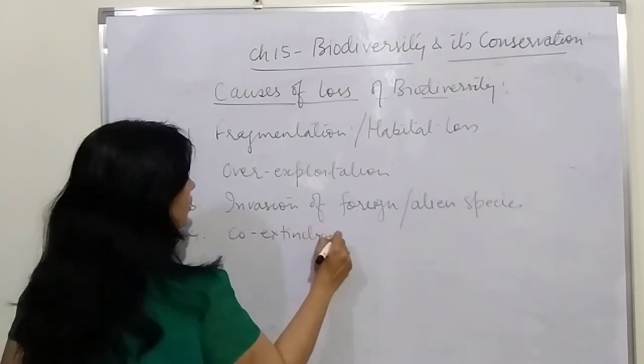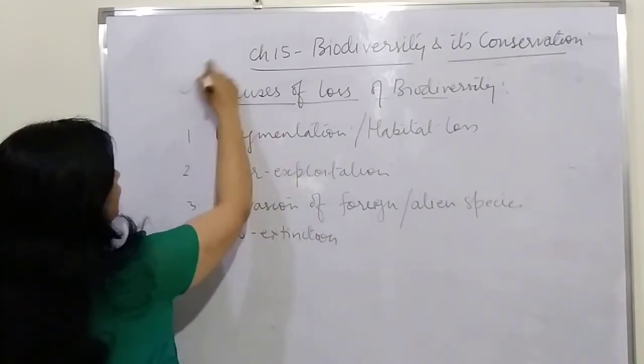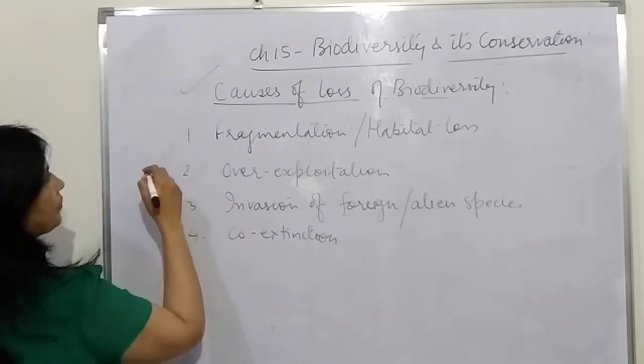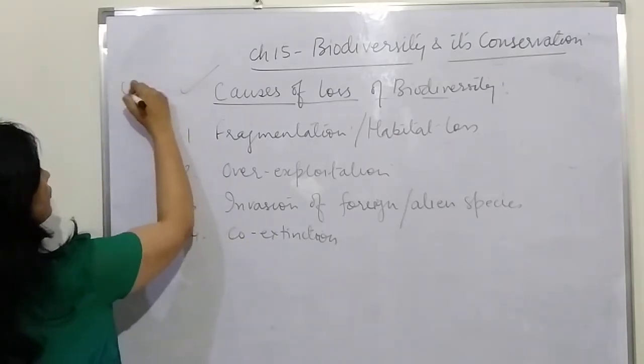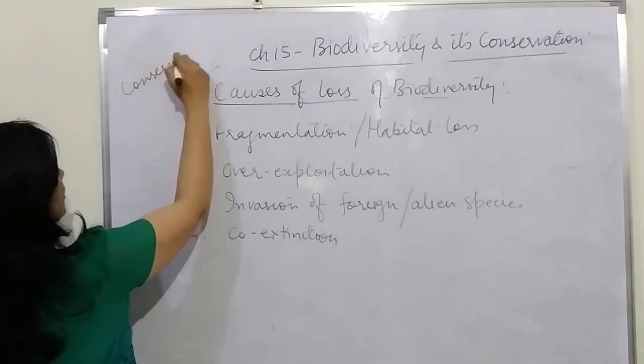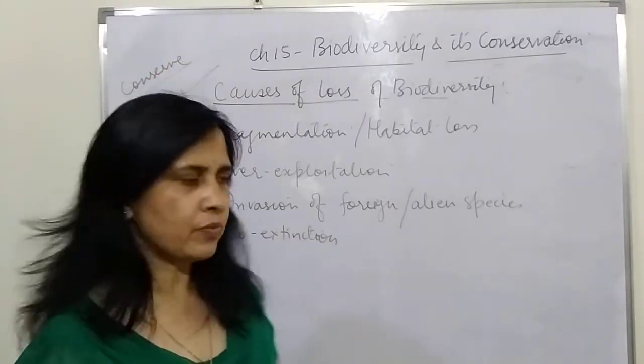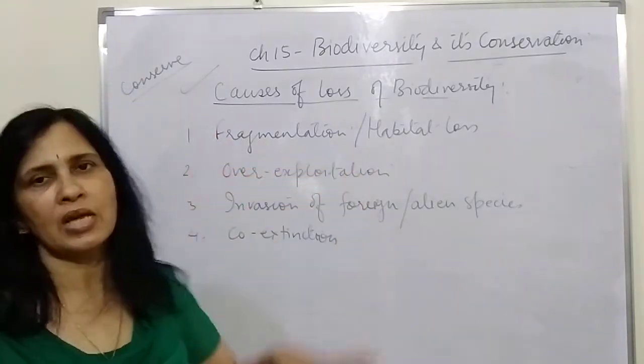And we are going to take this particular topic, cause of the loss of biodiversity, as one topic. Then we will take how can we conserve the biodiversity. These are the two main topics which are left. So first one, the fragmentation and habitat loss.